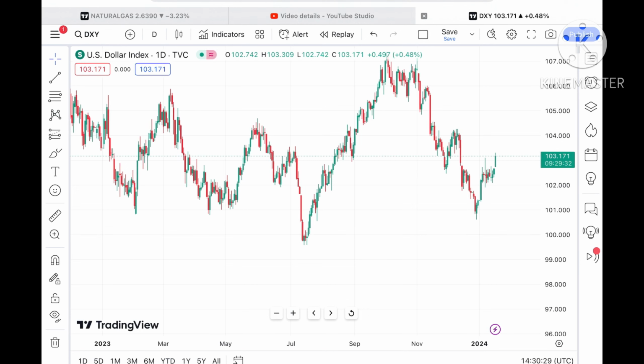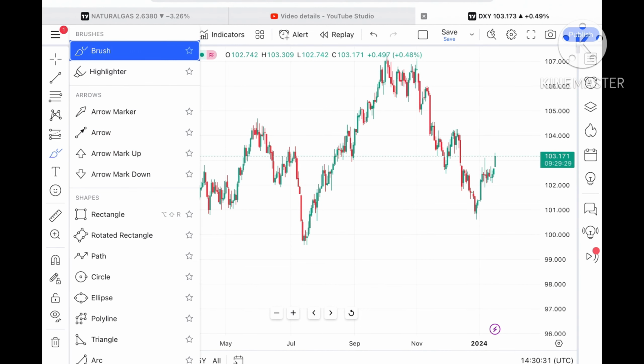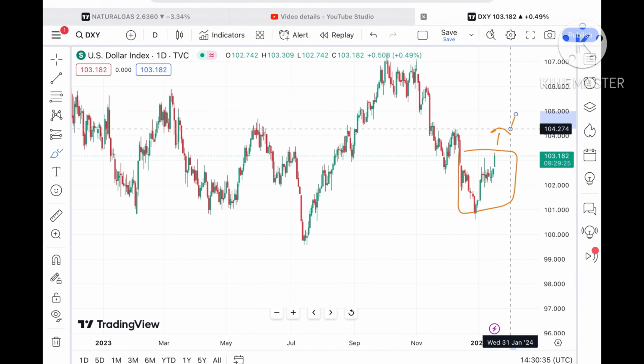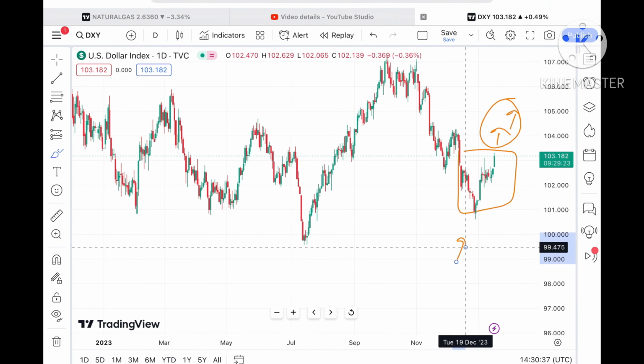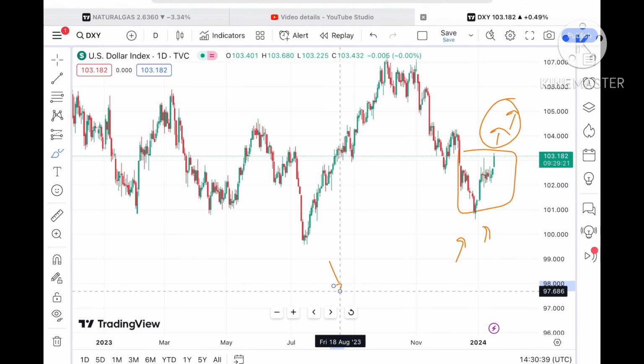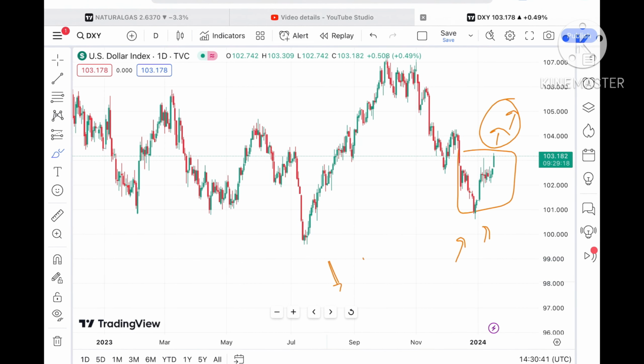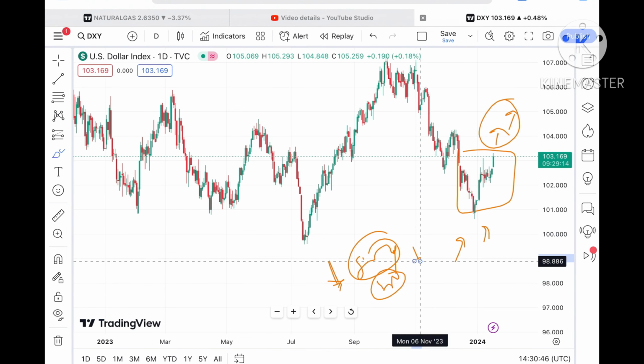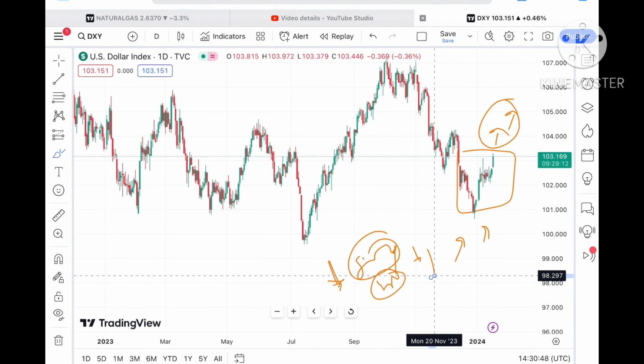If you look at the dollar index, you will see there is a continuous upside we have seen, and it has already made a high from 2024 up. So chances can be high that if the price starts sustaining above that, the dollar index will move further upside, which in turn can affect the price of other commodities, even gold and silver, natural gas and crude oil.